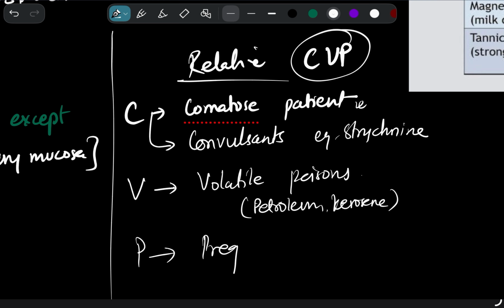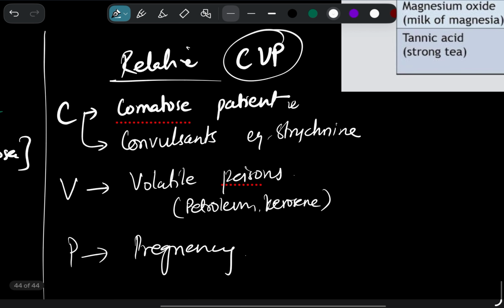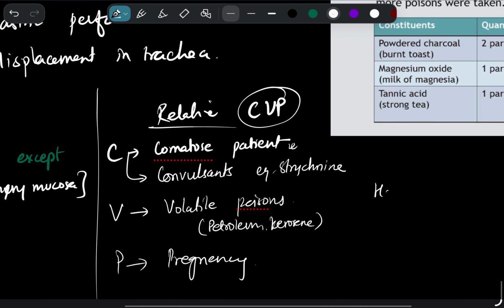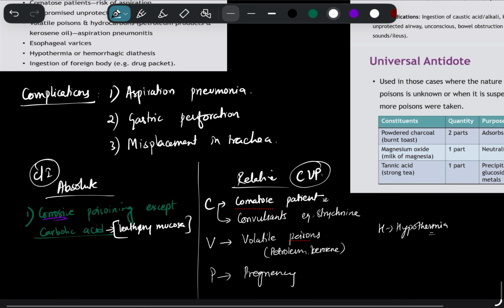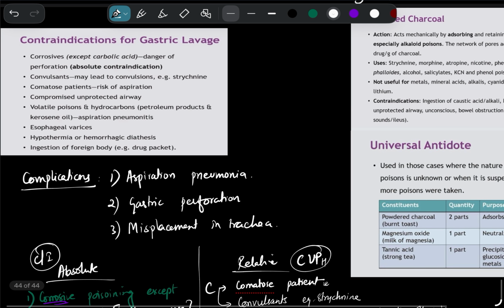Similarly, from P you can remember pregnancy. So you should never do this in this case as well. Others, you should never do this in hypothermia as well, because in hypothermia there is a risk in the stomach. That is why you should not do this in hypothermia as well. So you can remember the contraindications, right?